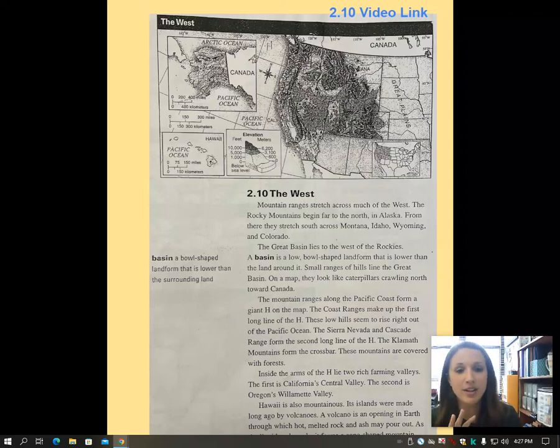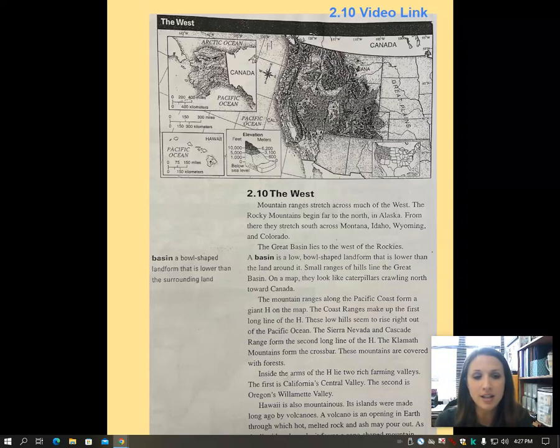All right, guys, so we've already done 4 of the 5 regions of the United States. The last one we need to talk about is the West. Notice that the West isn't just California and those states in the Western United States, but it also includes Hawaii and Alaska. Now, we know Hawaii and Alaska are not connected to the United States by land, but they are a part of the United States. So we are considering them part of the West when we're talking about the 5 regions.